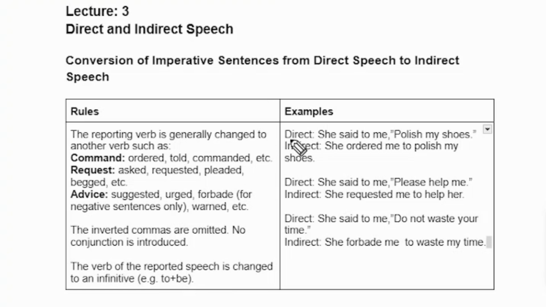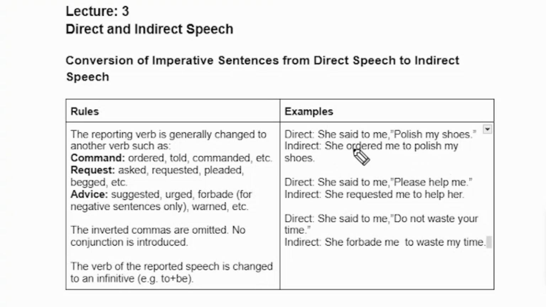Now we will see this direct sentence. She said to me, polish my shoes. Could you understand there is an authoritative tone? The person is saying polish my shoes, so there is a kind of order in it. So in the indirect, she ordered me to polish my shoes.